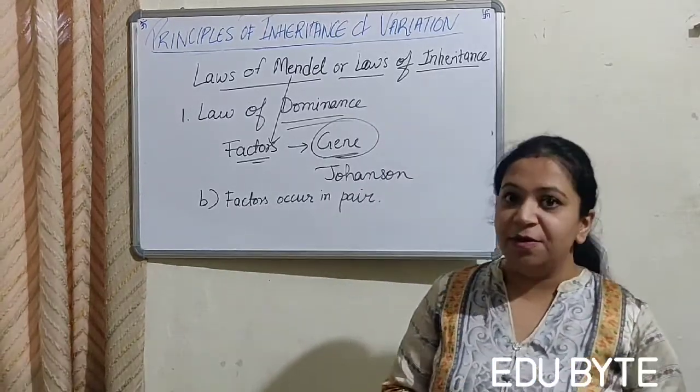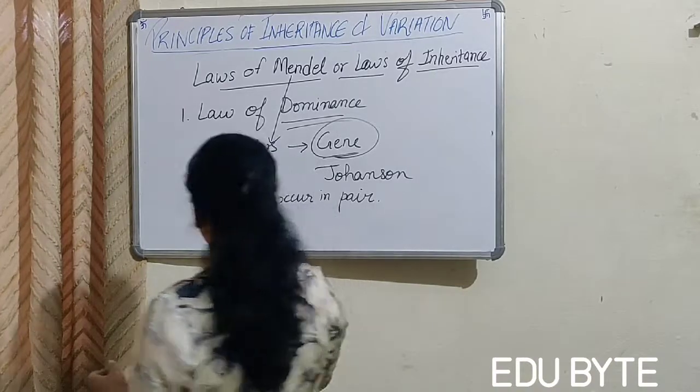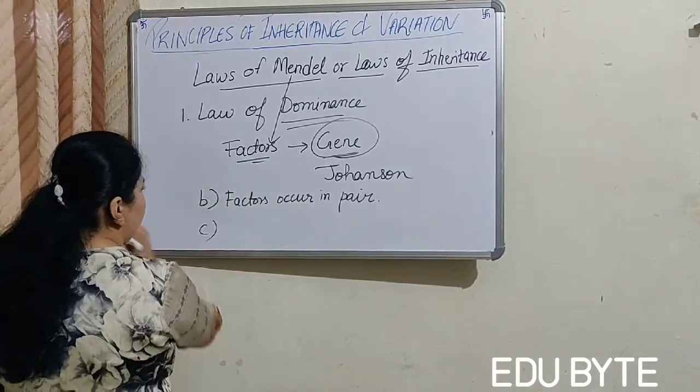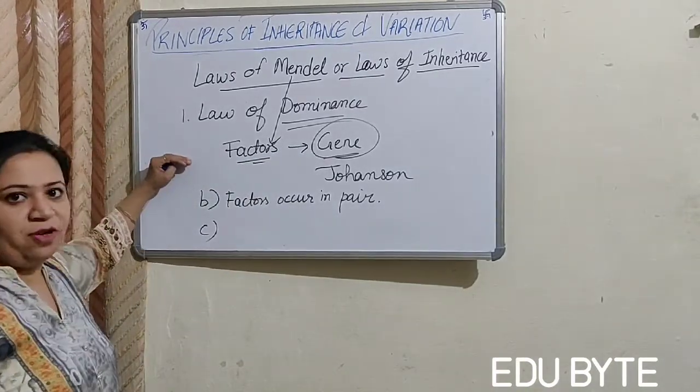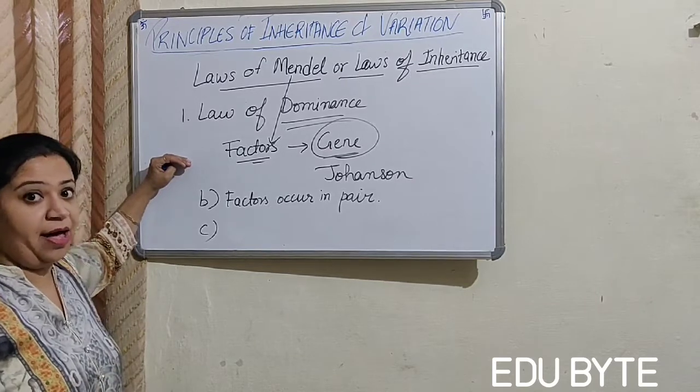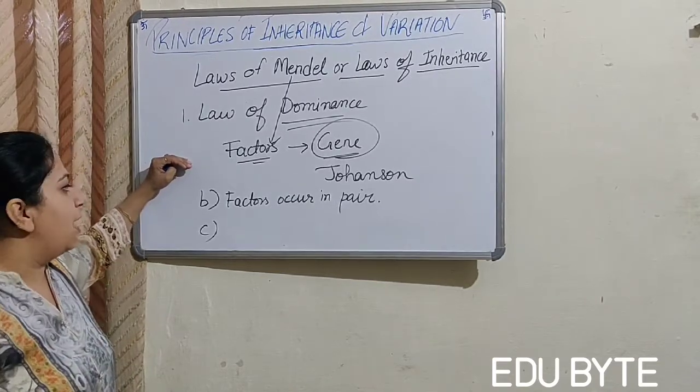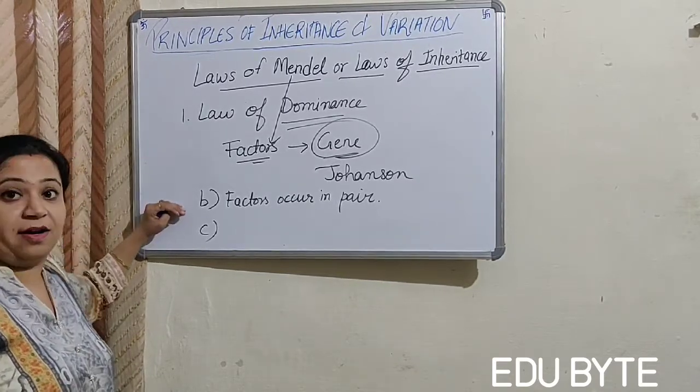Now, the third point. The first point was that the characters are determined by vectors, and the second is that the vectors occur in pair.